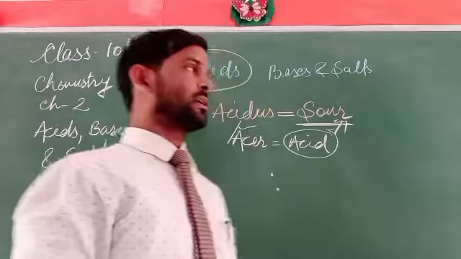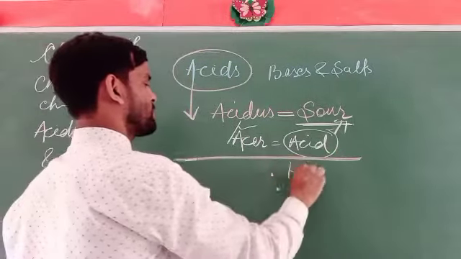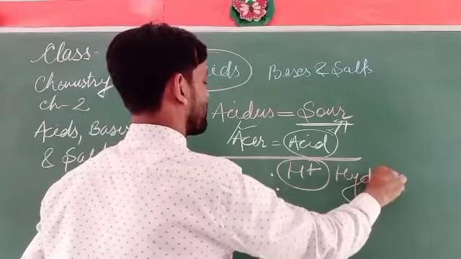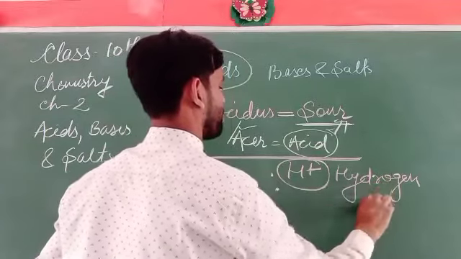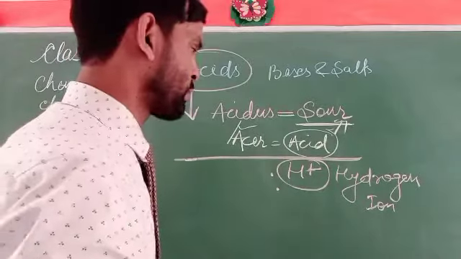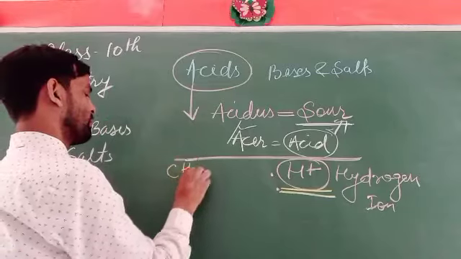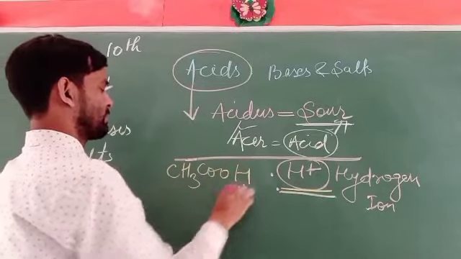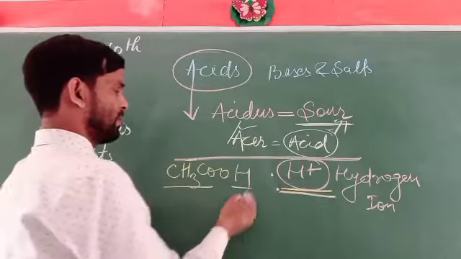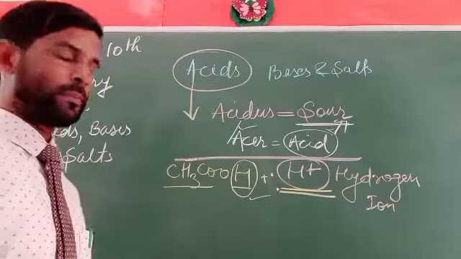So we can say, if a substance dissolves in water and produces H+ ions, that is hydrogen ions, the substance that produces the hydrogen ion is said to be an acid, like CH3COOH, that is acetic acid, in which hydrogen ions are produced on dissolving it.